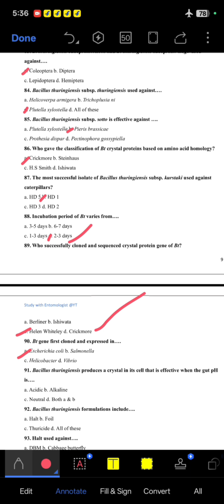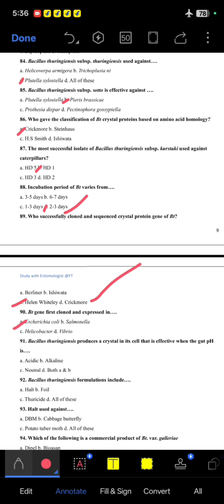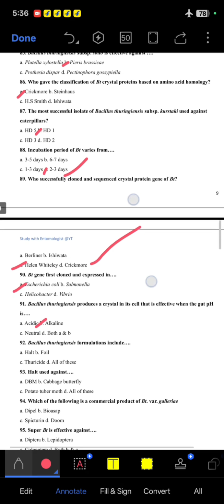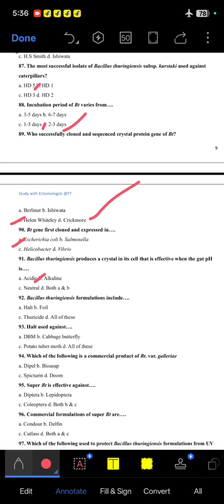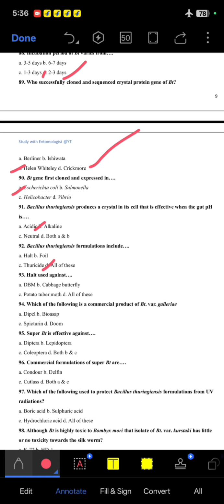91. Bt produces a crystal in its cell that is effective when the gut pH is alkaline. 92. Bt formulations include Foil and Thuricide and Halt, all of these. 93. Halt is used against Dendrolimus.